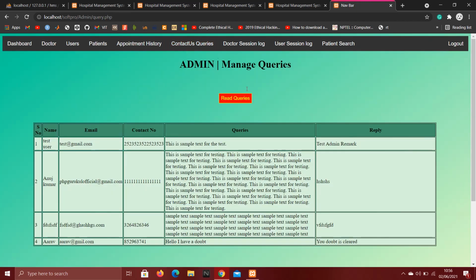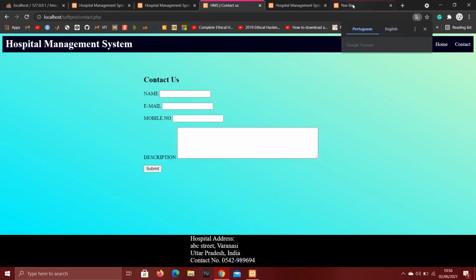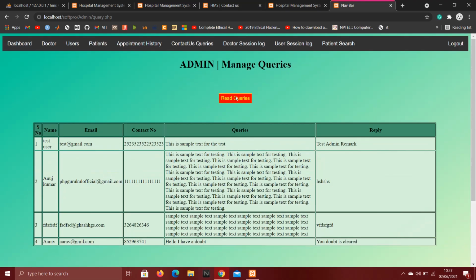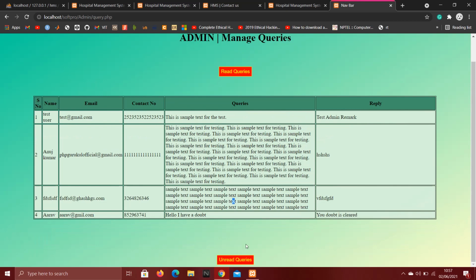And let's go to the contact us queries. These are the queries asked by users from the contact us page. Previously we asked some questions. These are the read queries, which are answered by admin, and these are the unread queries.